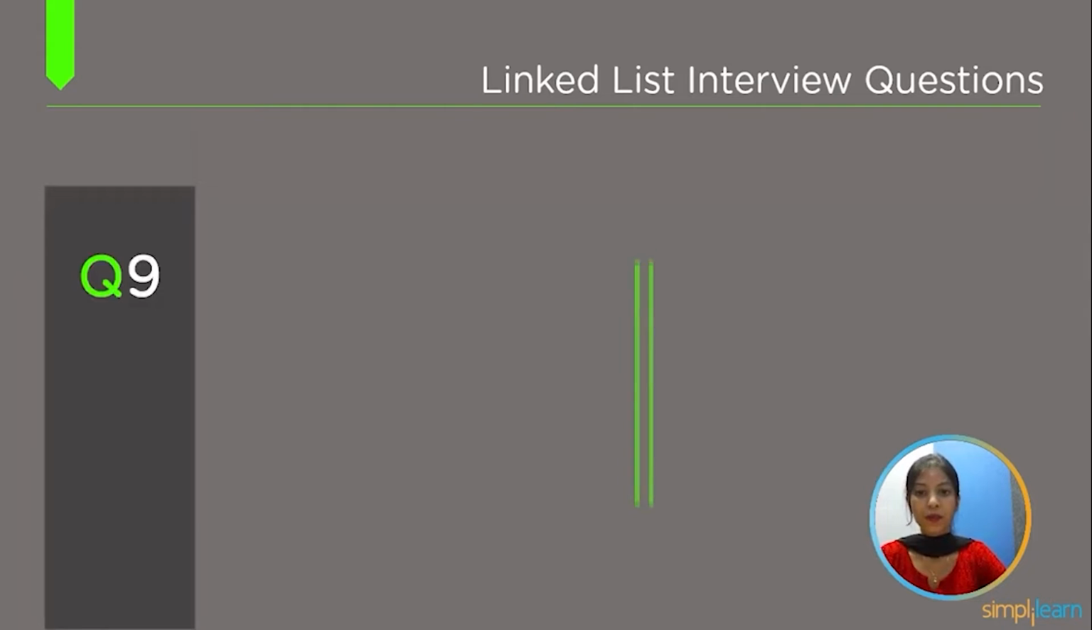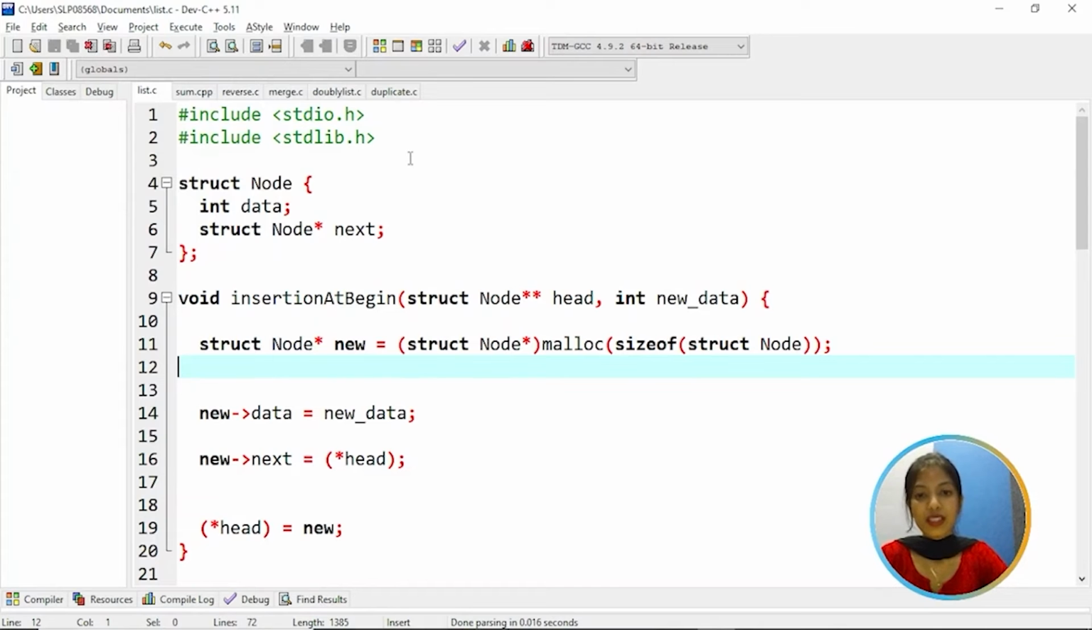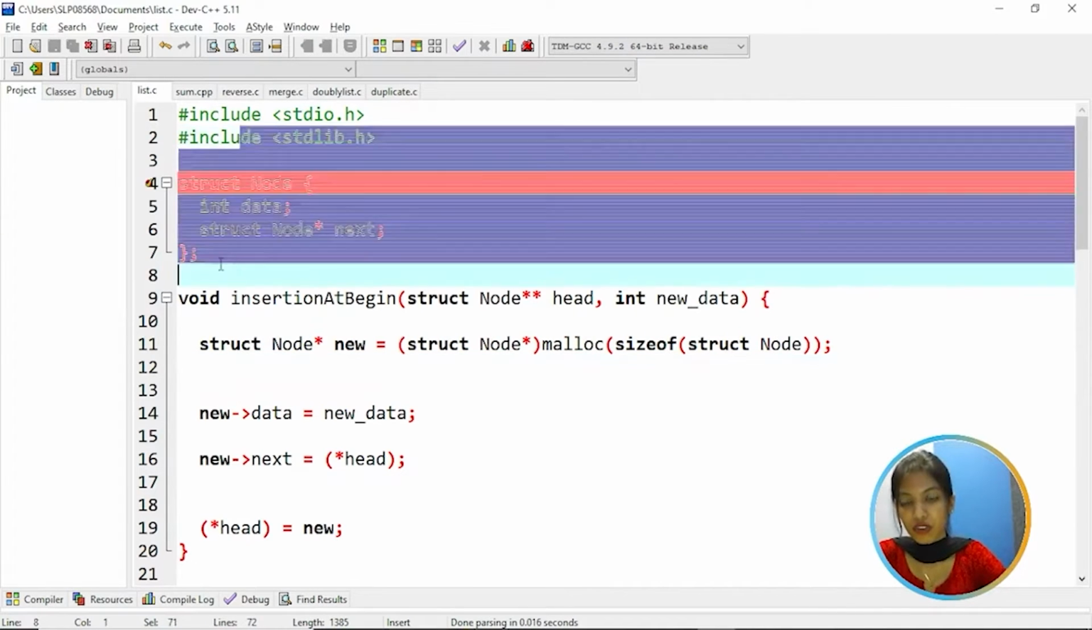Top 9th question is, write a program to add a node at the beginning, end, and specified position in any linked list. So as you can see on the screen, this is the program to add a node at the beginning, end, and specified position in a linked list. Here we have a structure of a node.